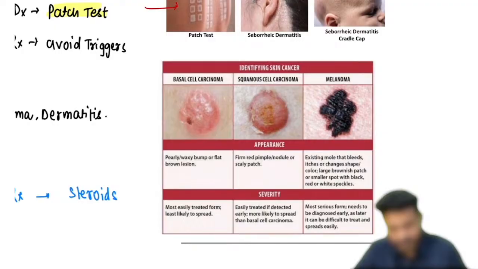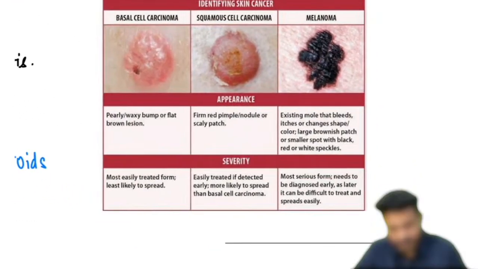What are these lesions that you can appreciate over here? These are basal cell carcinoma, also known as rodent ulcer. Very important. You can simply excise this lesion and you are going to be cancer free. Whereas with squamous cell carcinoma, early diagnosis means better treatment, but the most dangerous one that you can appreciate here is what?